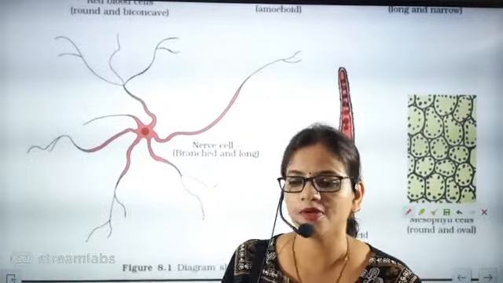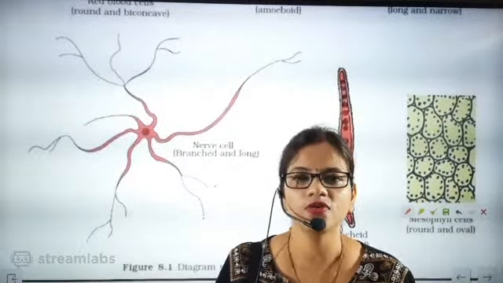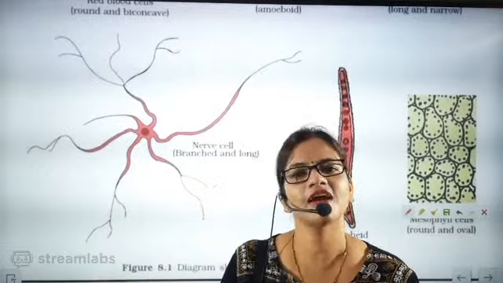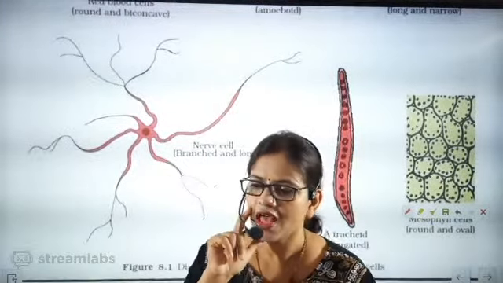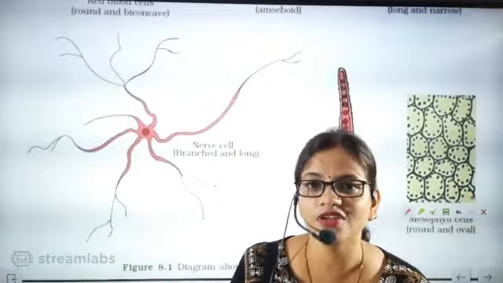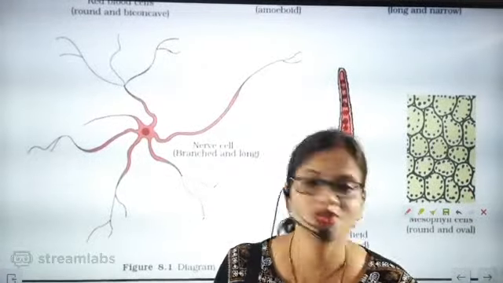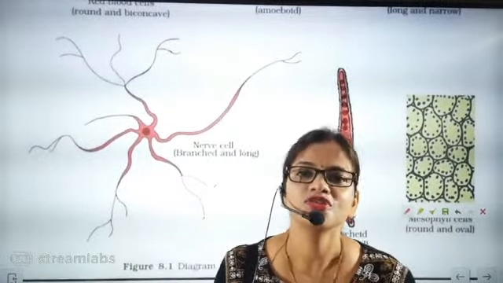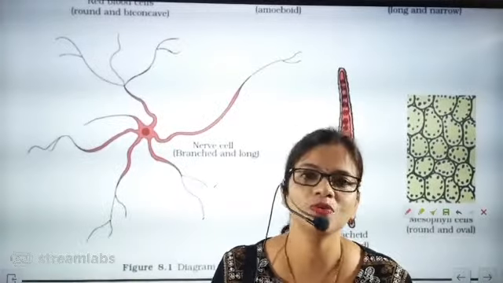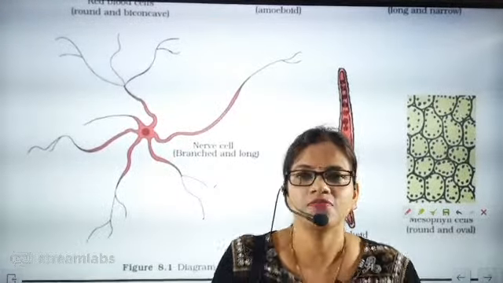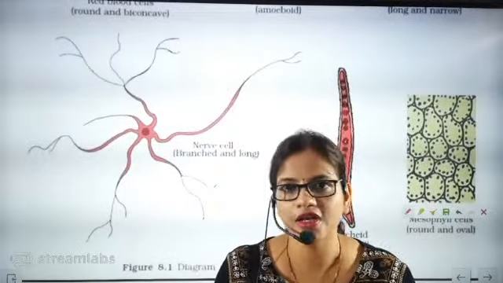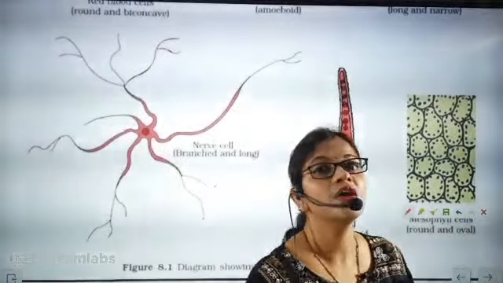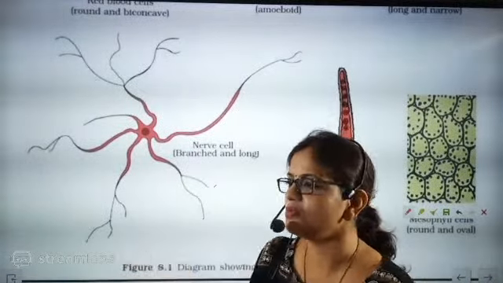Sometimes what happens, a snake is crossing, you are talking to a friend and the snake crosses your leg. Your friend has seen that, but has not told you anything, and you are normal. When the snake has gone some distance, your friend says, you know what, that snake crossed you. Then you will start jumping and shouting. This is the response given by the brain. You didn't get any stimuli, so you didn't show any response. No stimuli, no response. But when your friend told you, you received the stimuli, and the response was jumping and shouting.